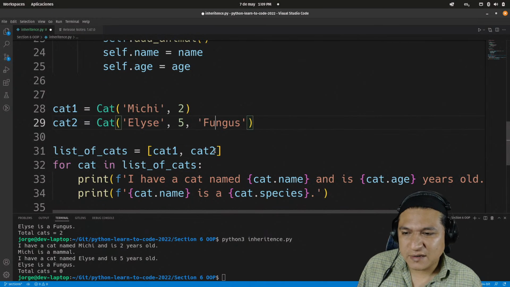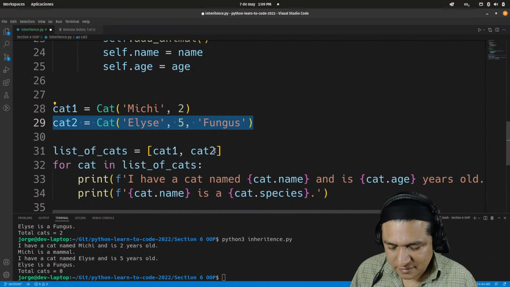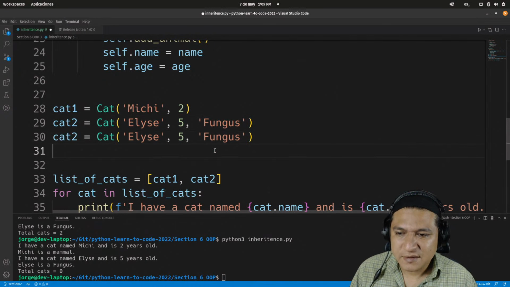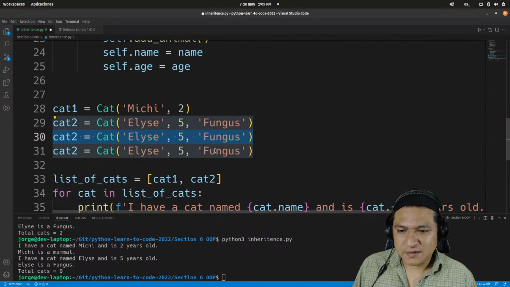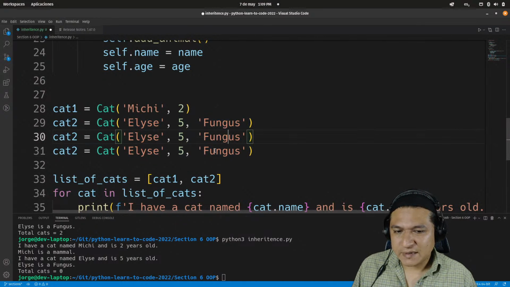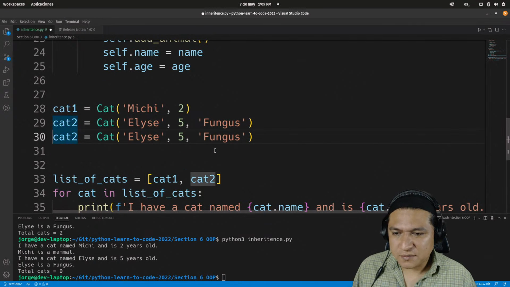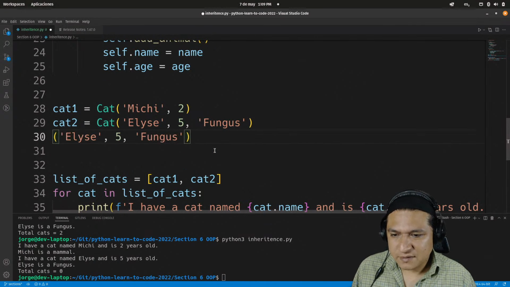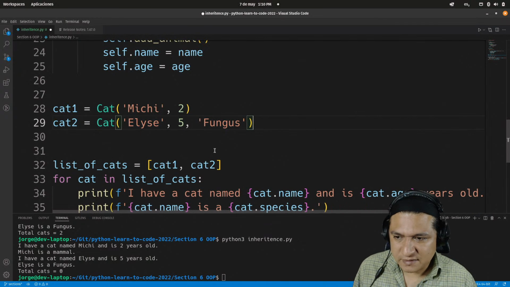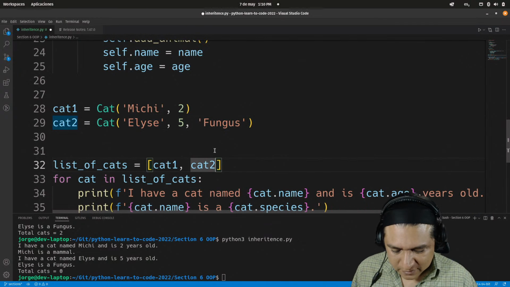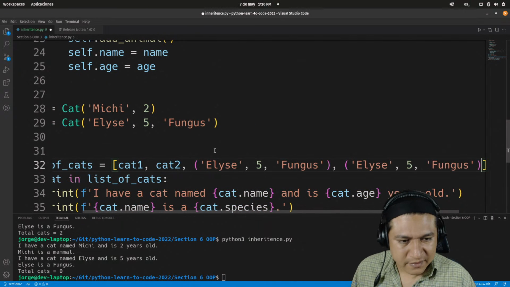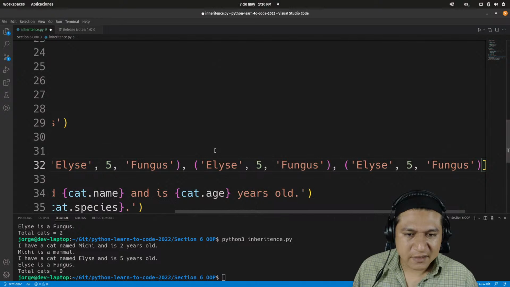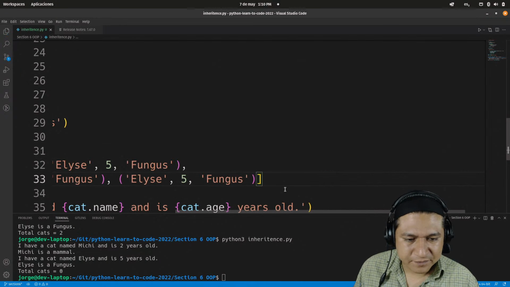No, but because I'm not instantiating new cats, I need to instantiate them. There we go. Maybe not here. Maybe I can just copy the instantiation code. This is the instantiation, the instance creating code, and just copy paste it here, like 3 times will be okay. Okay. There we go.